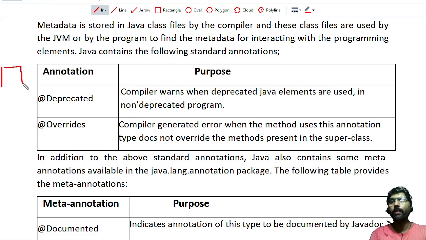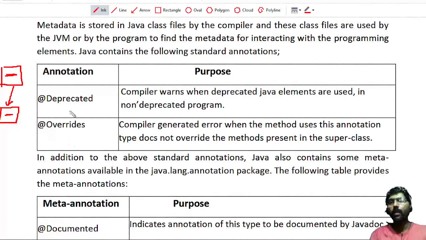Imagine you have written one base class. In the base class you have one method and this method has to be overridden by the derived class. Now here I have to override this method.